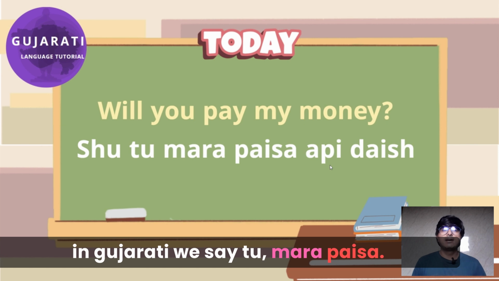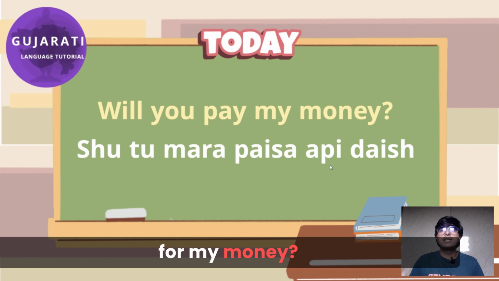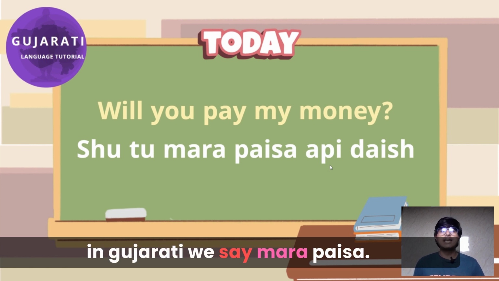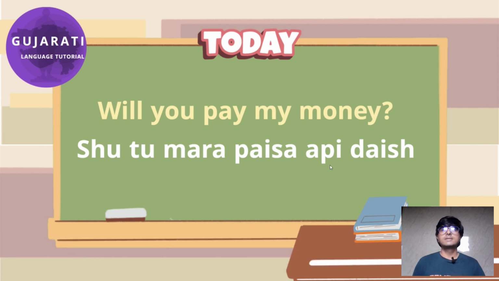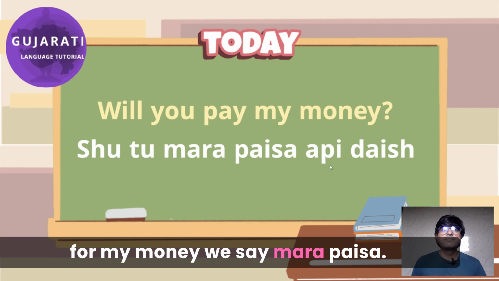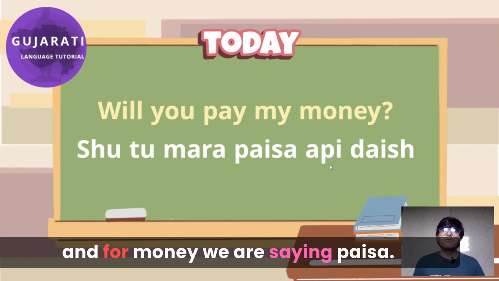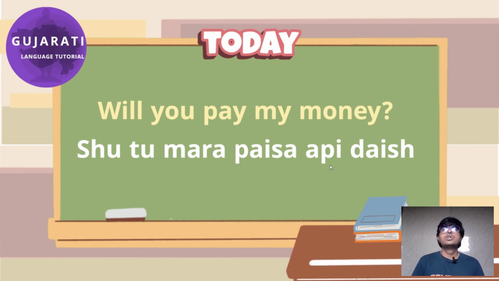Mara paisa. Okay, will you pay my money? For my money in Gujarati we say mara paisa. In this sentence my equals mara, and for money we say paisa. Okay, will you pay my money? શું તું મારા પૈસા આપી દઈશ?